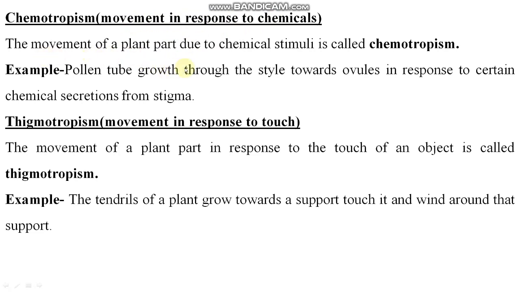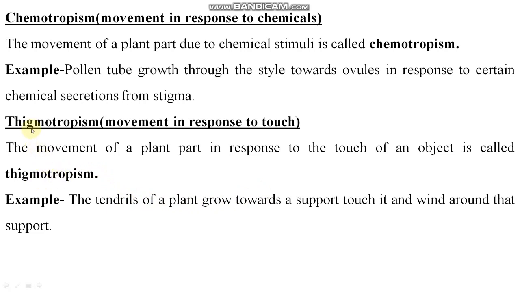The movement of a plant part due to chemical stimuli is called chemotropism. Clear? So chemotropism, it's a very good example here: pollen tube growth through the style towards ovules in response to certain chemical secretions from a stigma, right? So the thigmotropism is here, movement in response to touch. The movement of a plant part in response to the touch of an object is called thigmotropism.